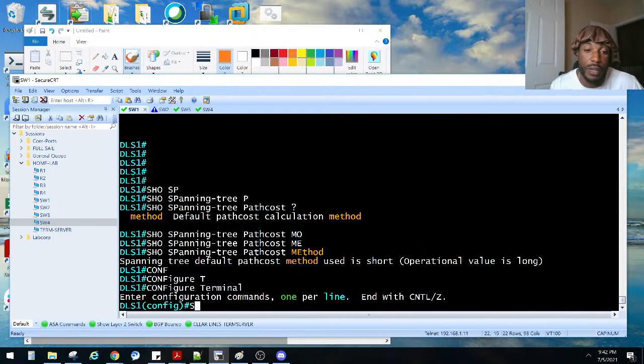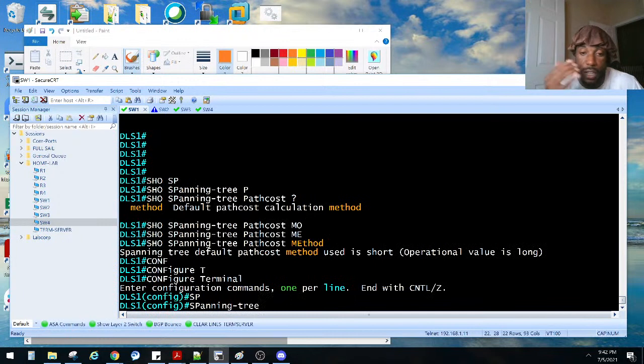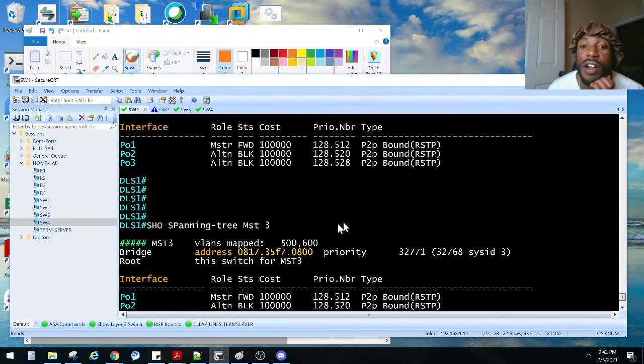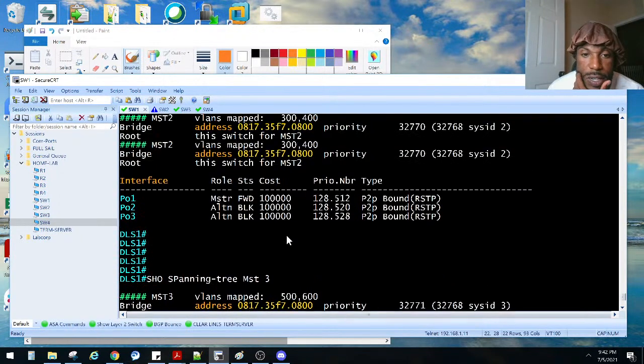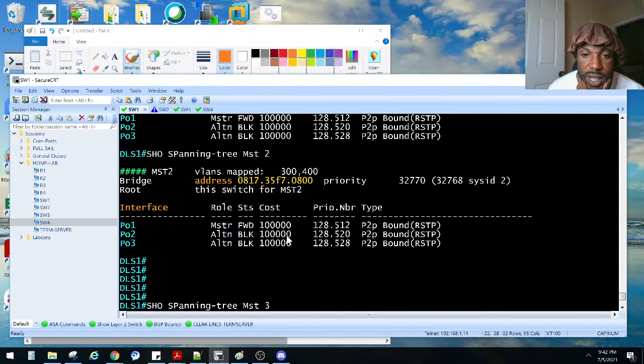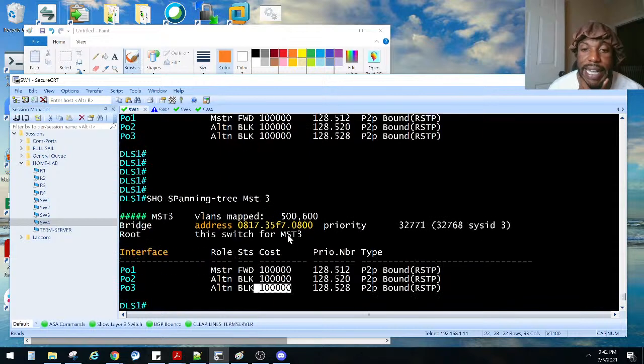Again, this is a global config command, so it's not like you have to do it on specific instances or anything like that. It's just done on the whole switch for you. So we do a show. Let's take a look at what our costs are at the beginning, before we do this, what it's showing. It left that as 100,000. What other path costs do I want to see? Where else can we see that?